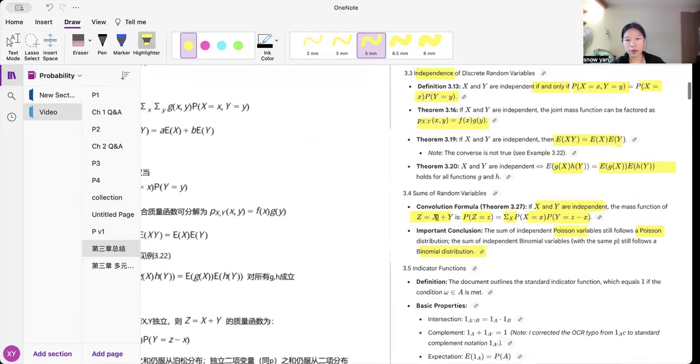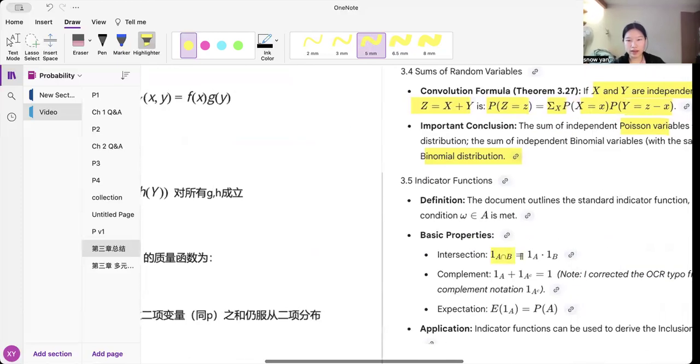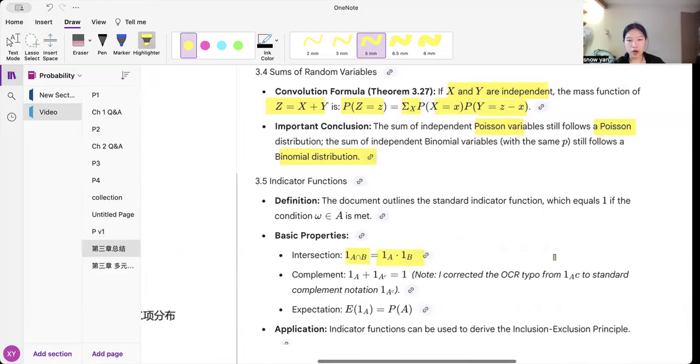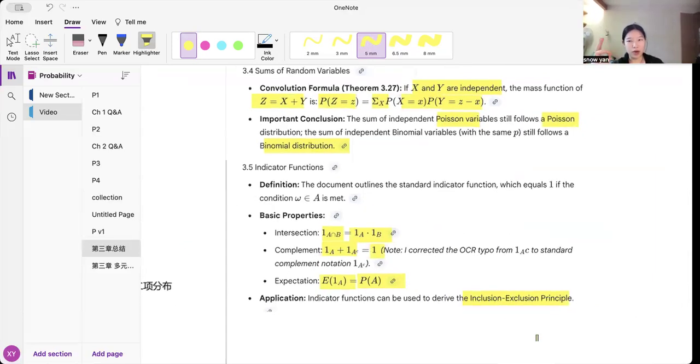And then the basic properties: if it's the intersection, then I just have to multiply. If it's the complement, then added together it would be 1, because the probabilities sum to 1. And then the expectation would just be the probability. The indicator function is pretty useful in inclusion-exclusion, or whenever you have a binomial distribution. You can split it up like that.